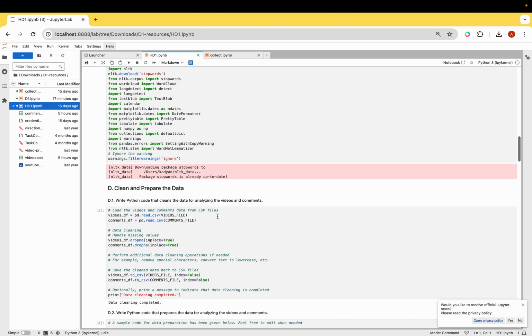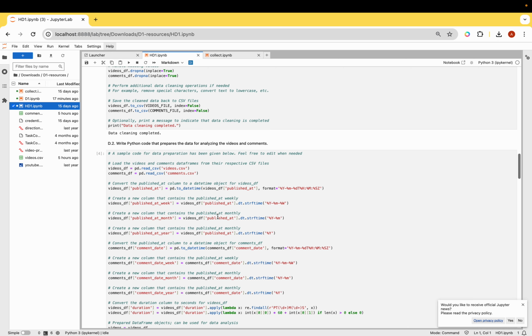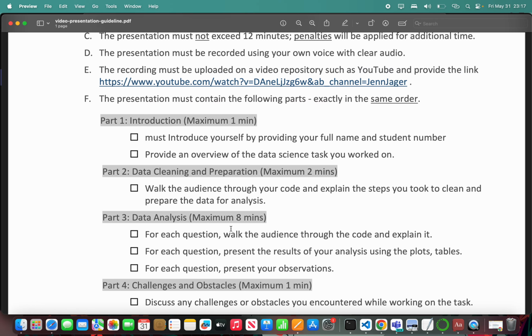So I have analyzed the polarity of the videos and the comments for this particular task of mine, and I have visualized it and written down my observations. Taking you to the data cleaning and the preparation step.